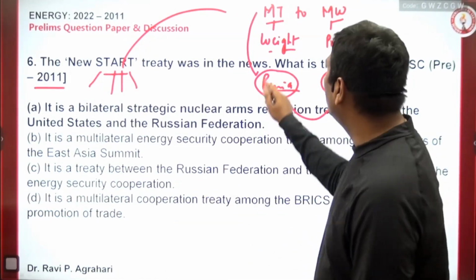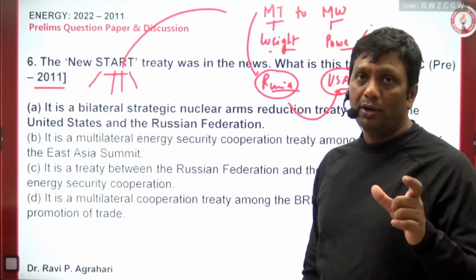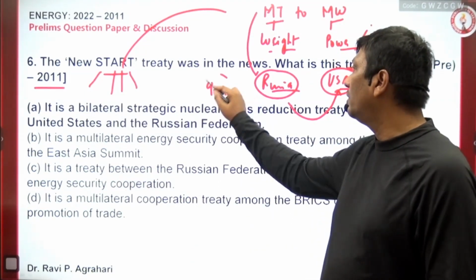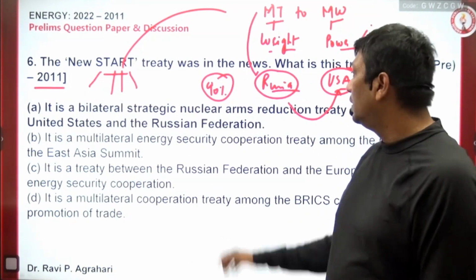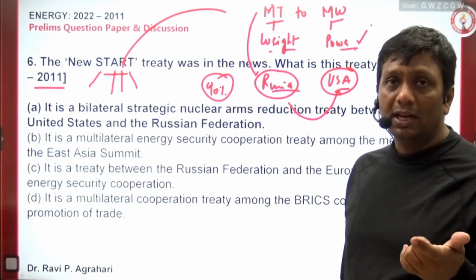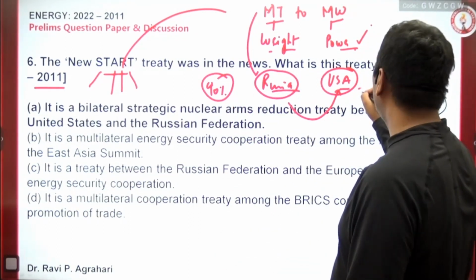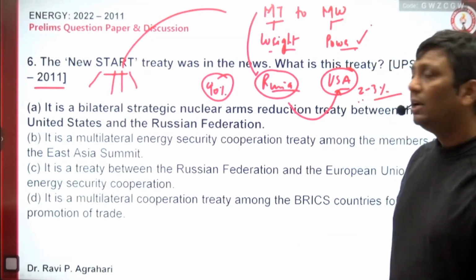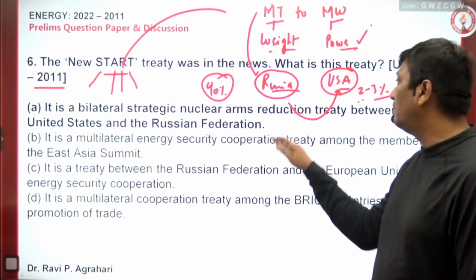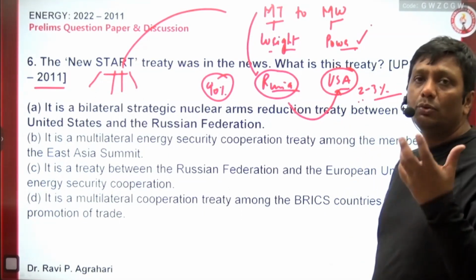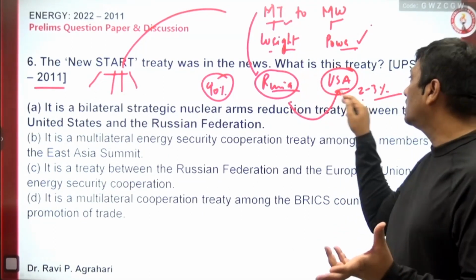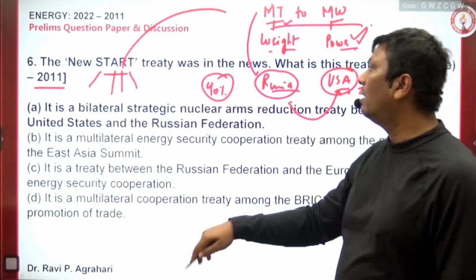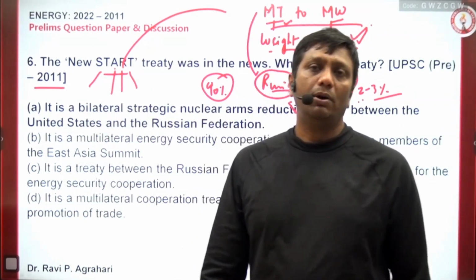energy. See, the uranium used in the atom bomb, I told you guys, should be highly enriched uranium. You remember, 90% enrichment of uranium-235, I discussed with you. It is utilized for the atom bomb, and the enrichment level of around 2 to 3% of uranium-235 will be utilized for power production. So the highly enriched uranium will be provided from Russia to the US, and that uranium's weight is in tons, and when it is converted to power generation, the unit is in watts. This megaton to megawatt is the logic under the New START policy.